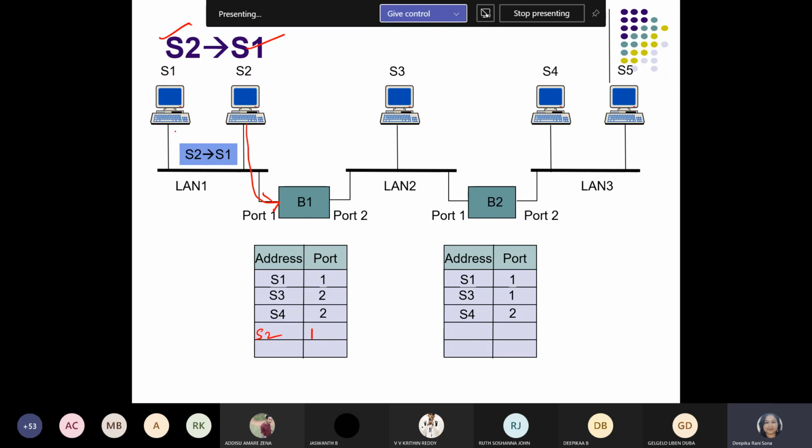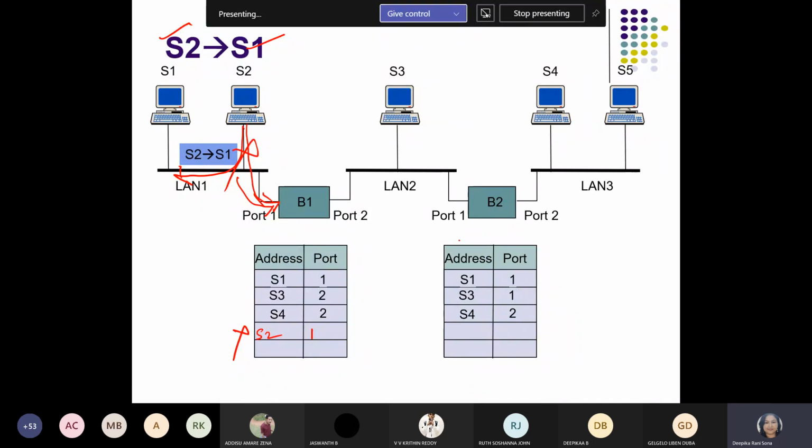Okay. And S1 is also approaching in this direction, and both are situated in the same LAN. First condition is satisfied, and second one, both are approaching the same port of the bridge. So what will happen? This connection will be discarded as per the rule of the forwarding table. We have to discard this entry S2 to S1 because they both are situated in the same LAN.